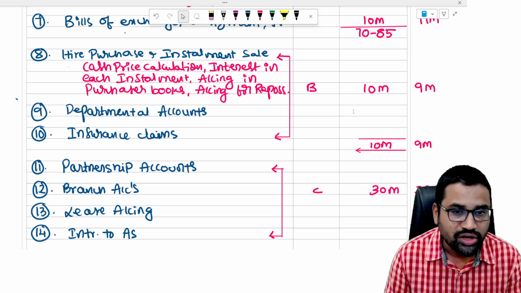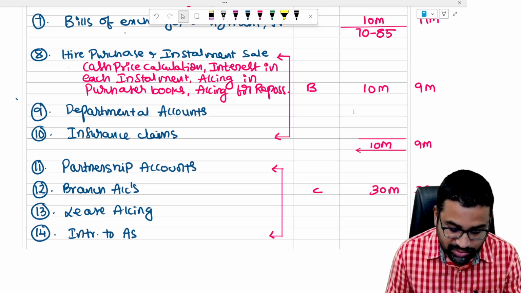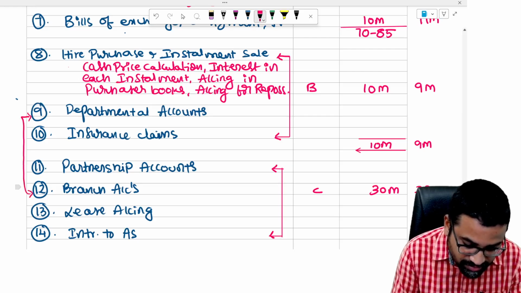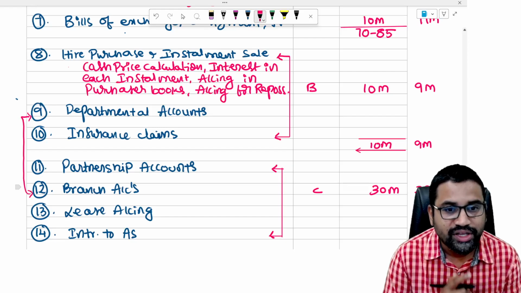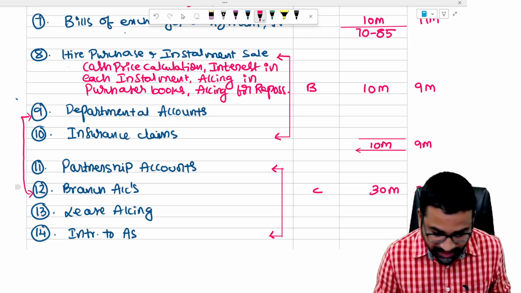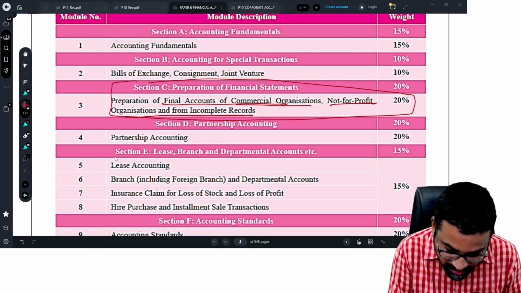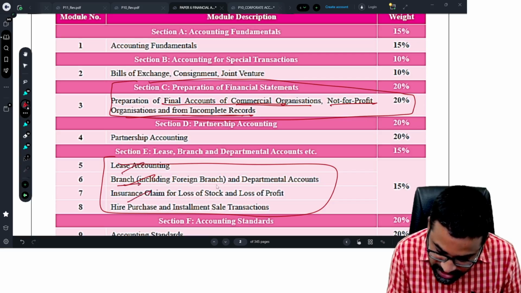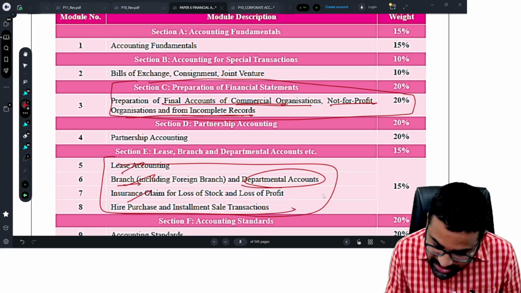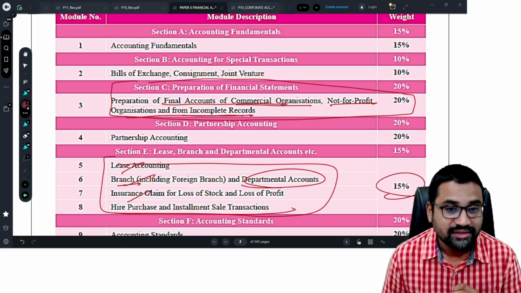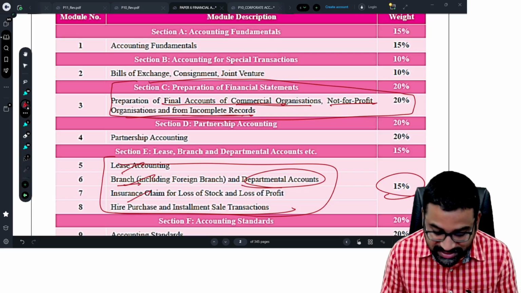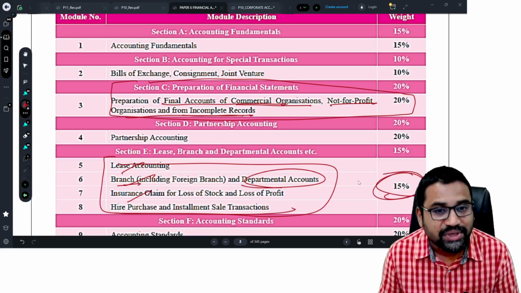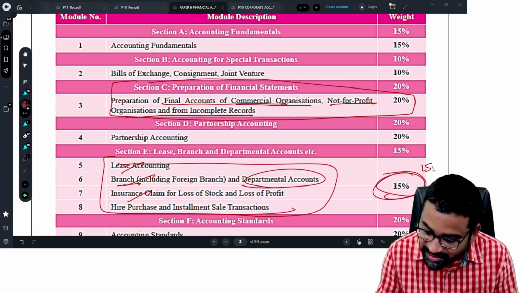Last time they have not asked departmental accounts. They have asked branch accounts. Actually, branch and departments are together one chapter, sir. Branch and departmental accounts together one chapter. If you see the study mat, I will show you. See here: lease accounting, branch including departments, hire purchase. Together 15%. This is absolute injustice, because these chapters are very big and only 15% of the weightage, that means 15 marks, will come.